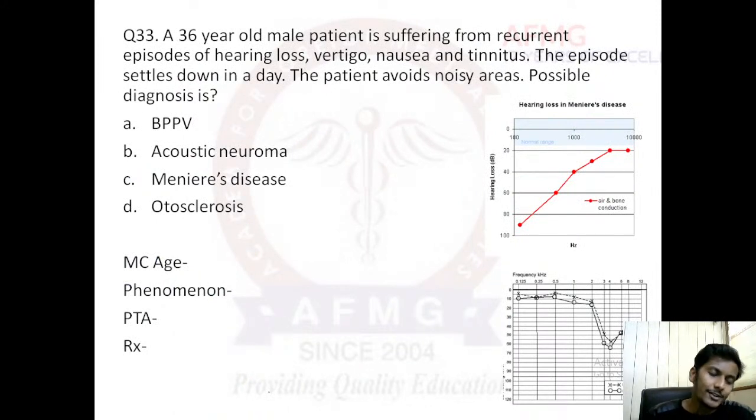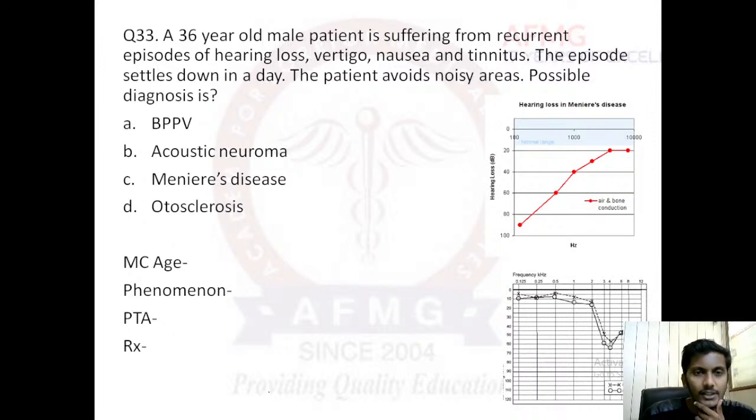Ramsay-Hunt syndrome is due to herpes zoster virus. It is not due to herpes simplex, it is due to herpes zoster virus. Usually, if a patient was affected with chickenpox in childhood and the virus has stayed there, it can reappear or reactivate in the ganglion. If it reactivates in the geniculate ganglion and involves the ear, it is herpes zoster oticus, known as Ramsay-Hunt syndrome. I hope this is clear.